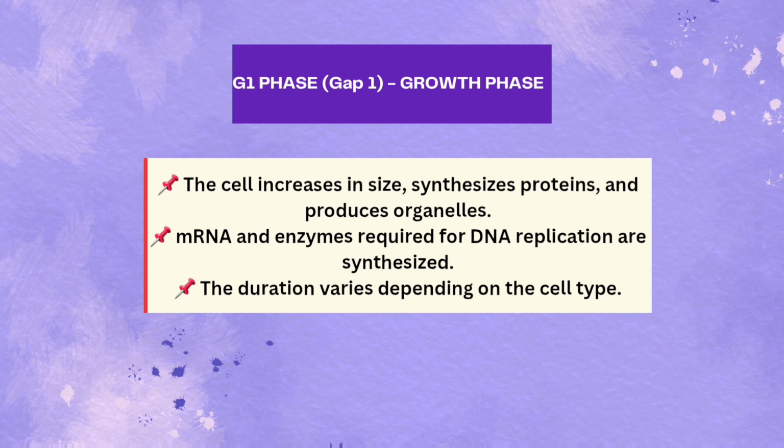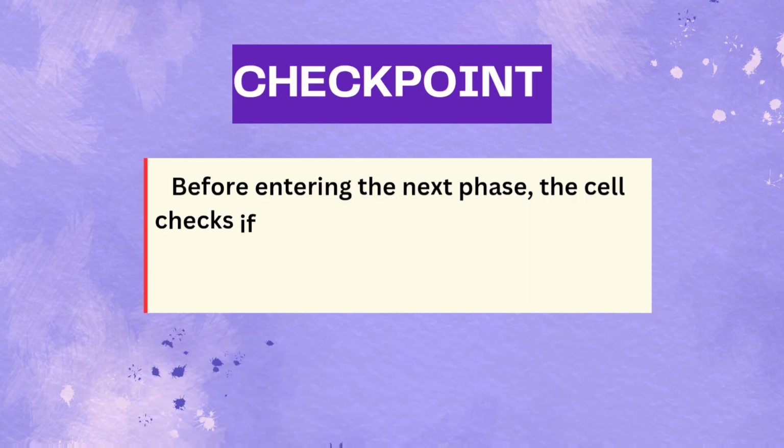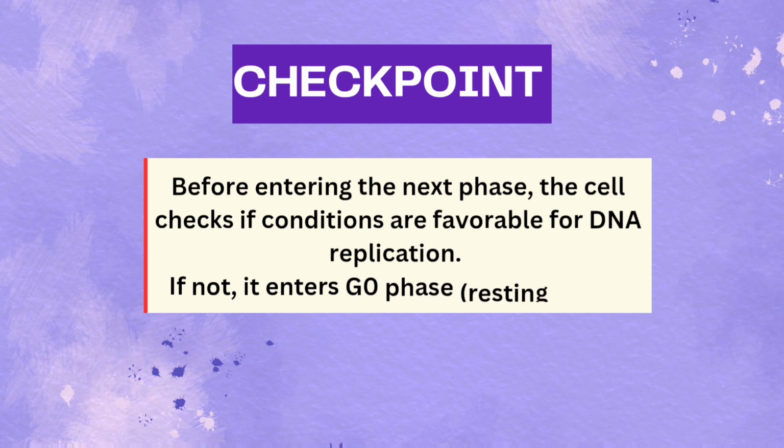The duration of this phase varies depending on the cell type. Example, liver cells take longer in G1 than intestinal cells. Checkpoint. Before moving forward, the cell ensures conditions are favorable for DNA replication. If not, it enters the G0 phase, a resting state.